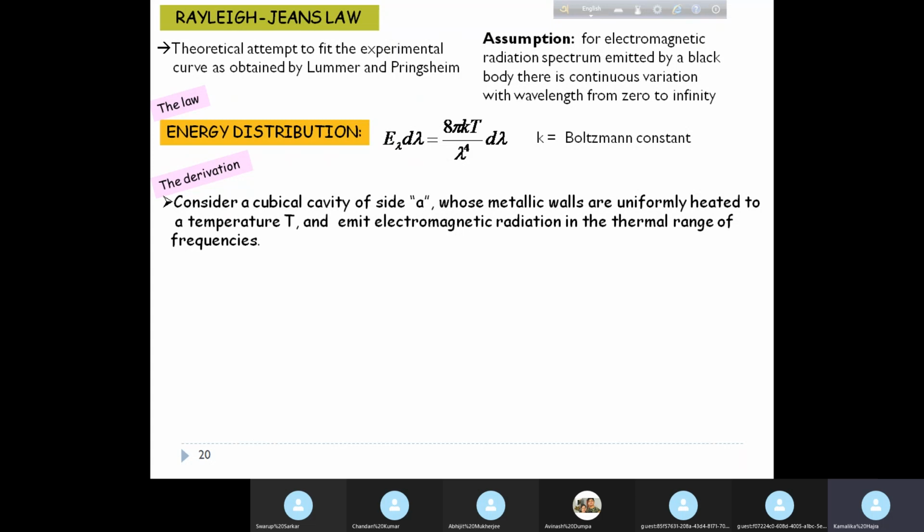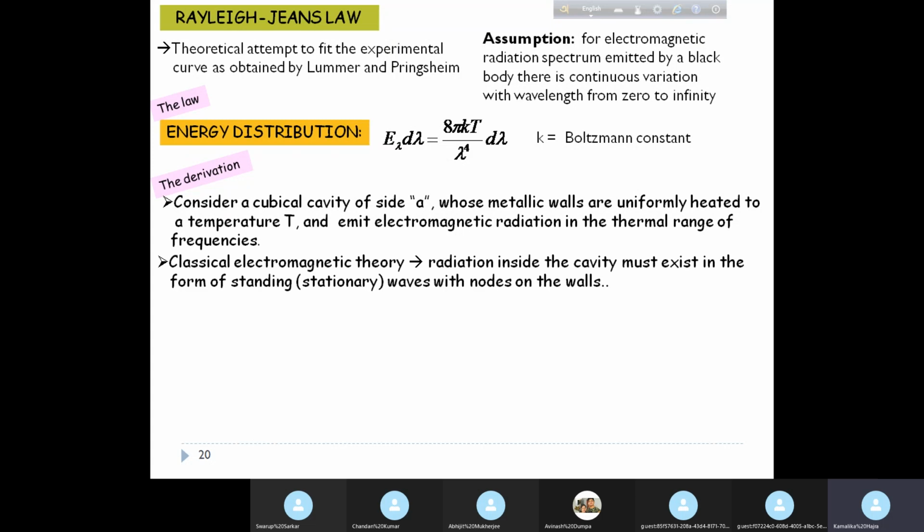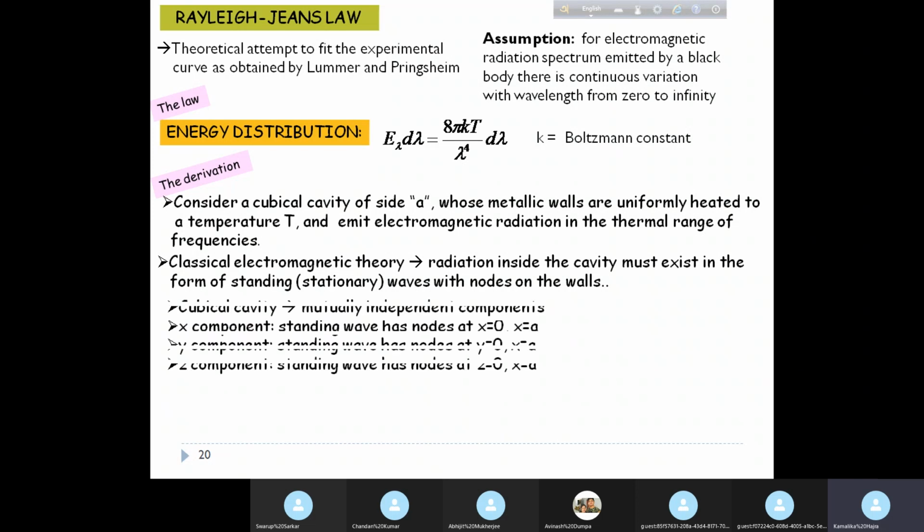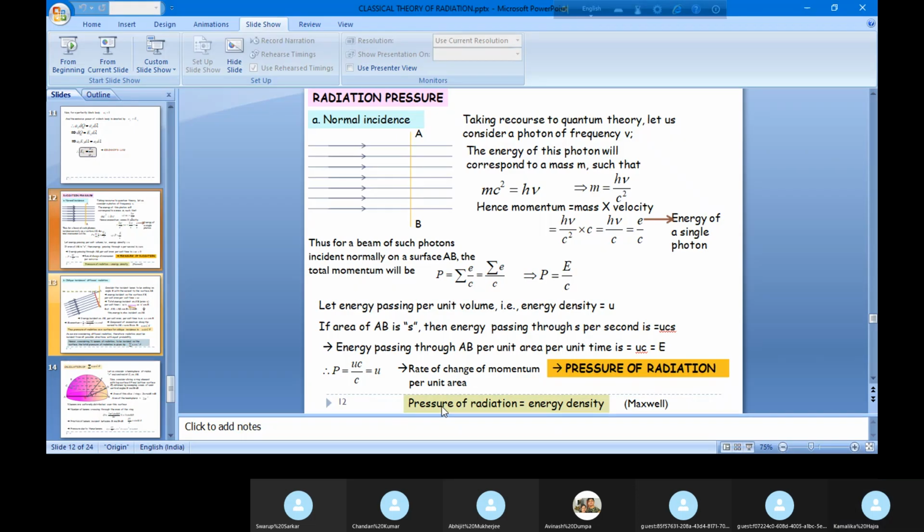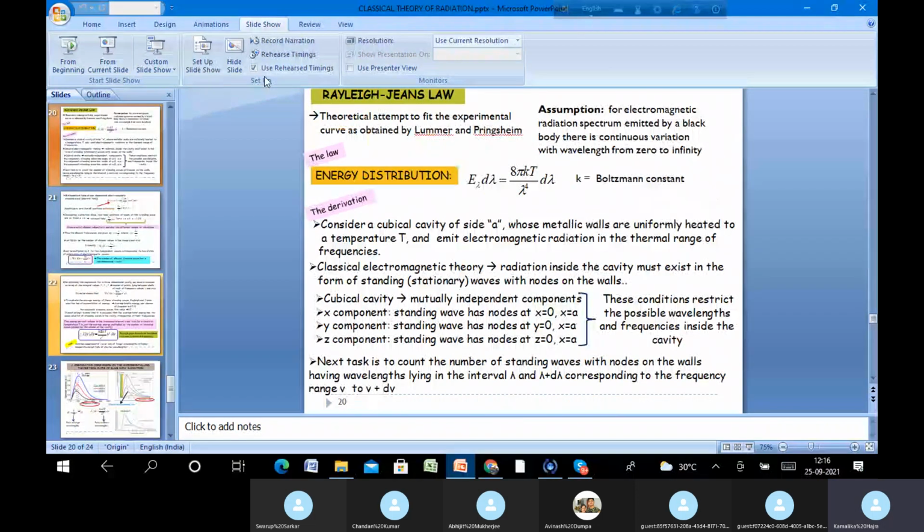Now, from classical electromagnetic theory, radiation inside the cavity must exist in the form of standing waves with nodes on the walls. I think you all have done this in quantum theory. Let's go back to this black body picture.